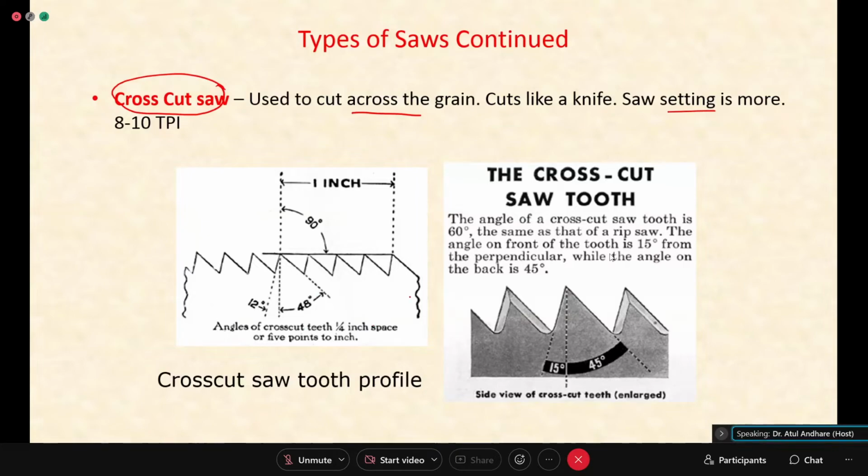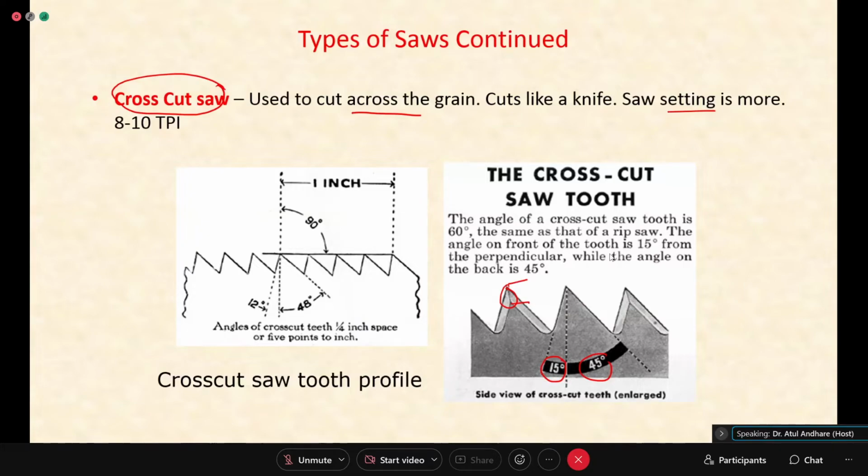The tooth profile is something like what is shown here. Actual tooth profile is like this, with angles of 15 and 45. But here, this edge is also not straight. It is slightly bent, having a slope. So one point is slightly above and this point is slightly below in the horizontal plane.